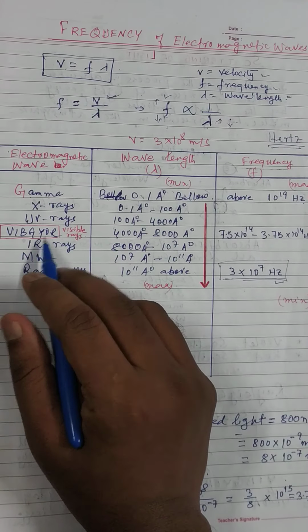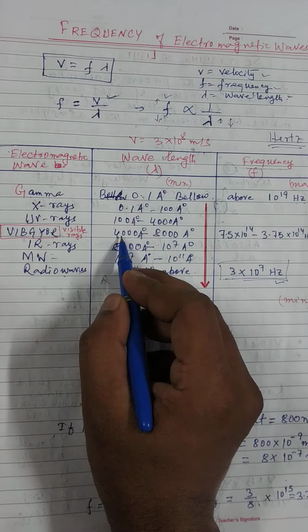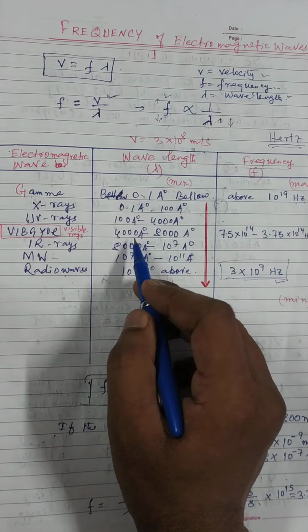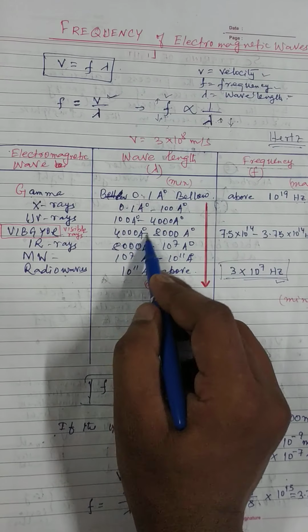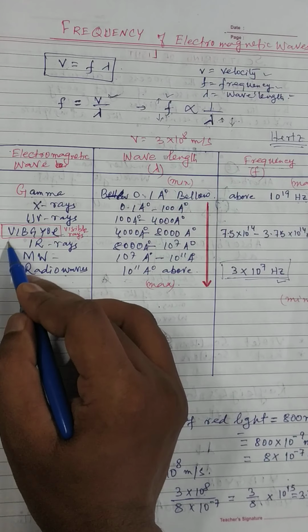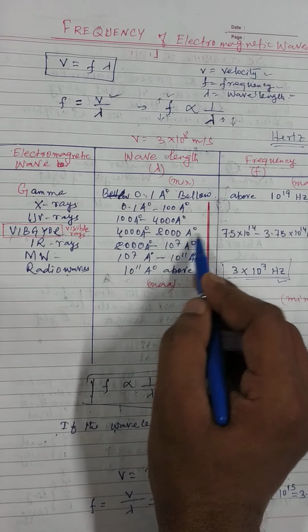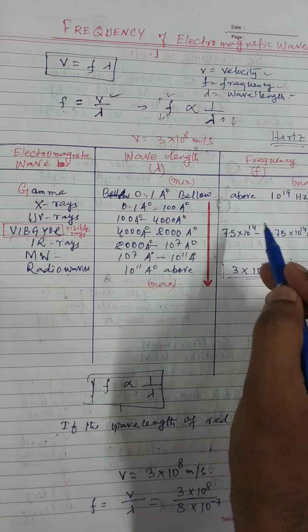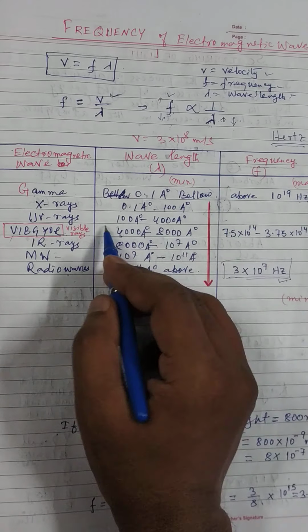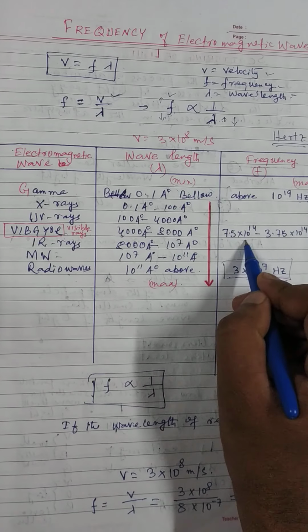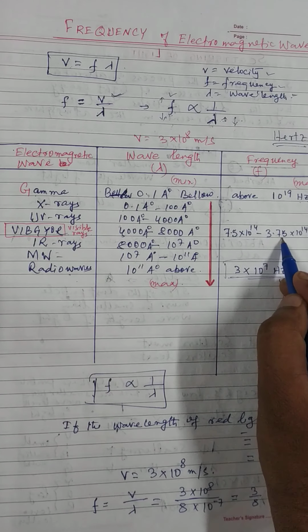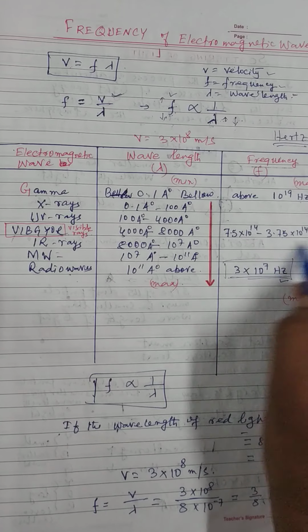What is the visible rays frequency? First see the wavelength. The wavelength is 4,000 angstrom to 8,000 angstrom. 4,000 angstrom is the violet color wavelength, and 8,000 angstrom is the red wavelength. So the range of the frequency will be 7.5 into 10 to the power 14 to 3.75 into 10 to the power 14 Hz. So this is the frequency.